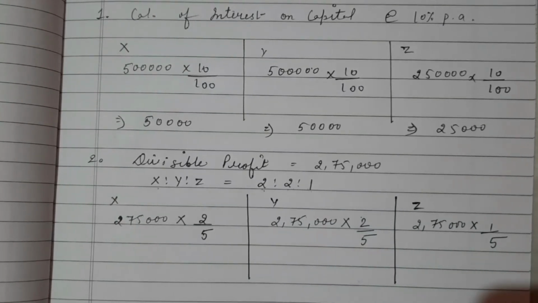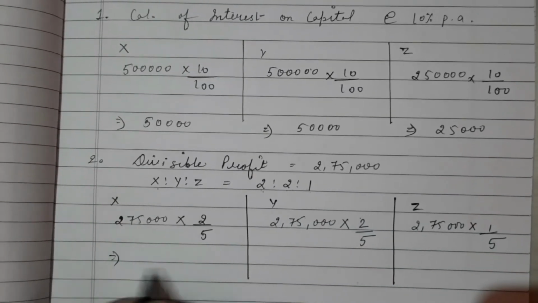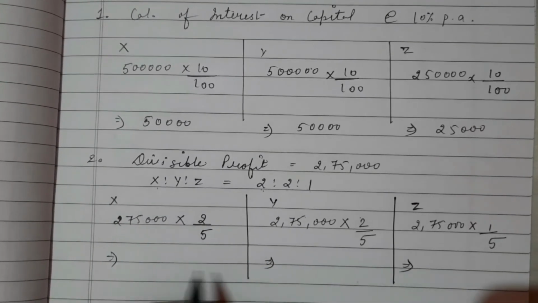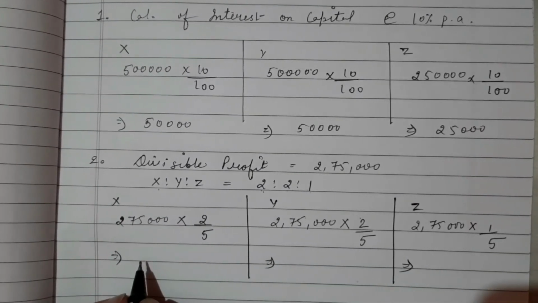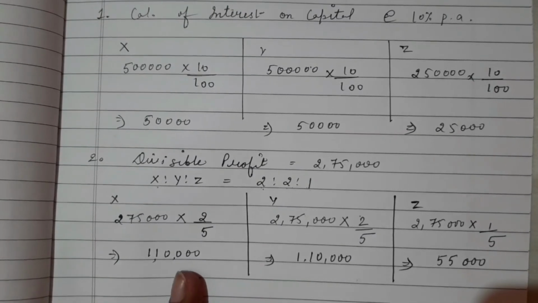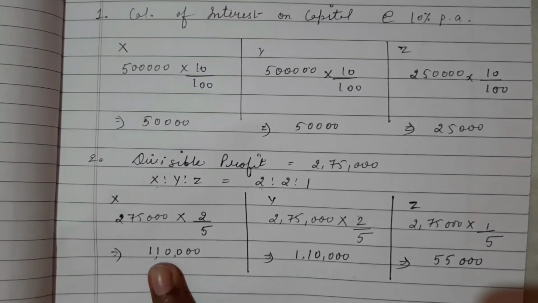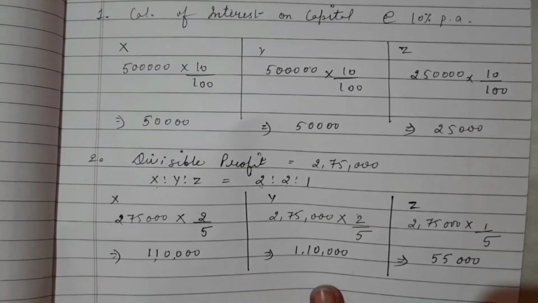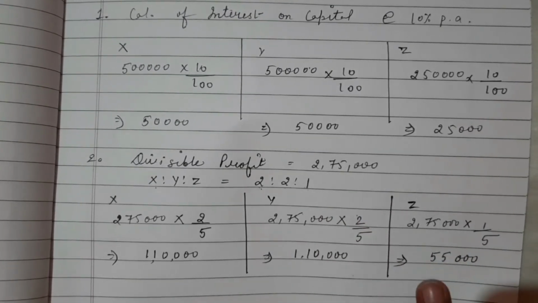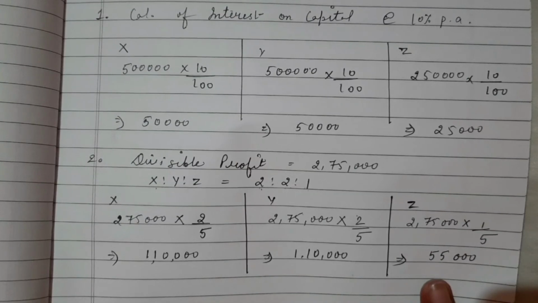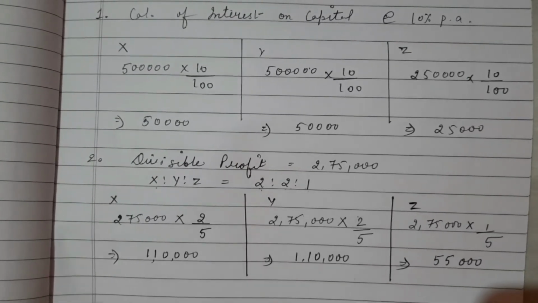Okay. What is the final answer? This is the final amount: 1,10,000 is X's share of profit, 1,10,000 is Y's share of profit and 55,000 is Z's profit share.